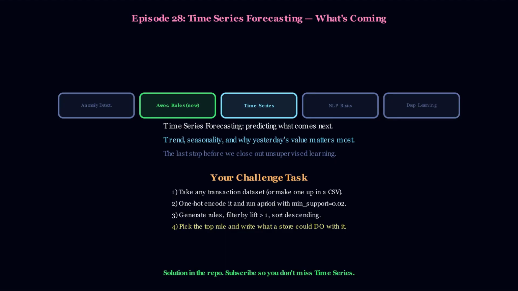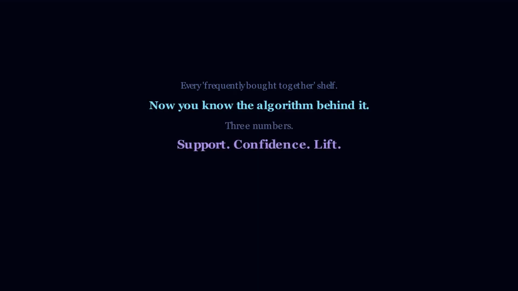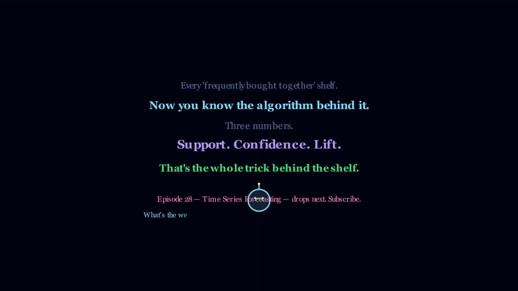Challenge task. Mine your own transaction data for rules with lift above 1. Pick the top rule and write what a store could actually do with it. Solution in the repo. Every "frequently bought together" shelf. Now you know the algorithm behind it. 3 numbers. Support. Confidence. Lift.